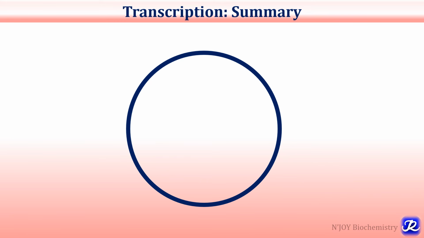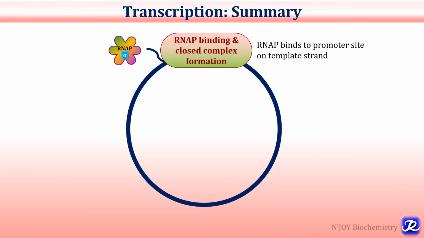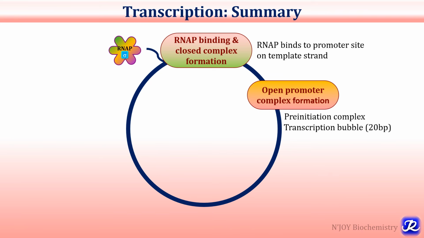Transcription is the process of synthesis of RNA from DNA. It is a cyclic process and it involves 6 important steps. In the first step, RNA polymerase holoenzyme binds to the template and there is formation of a closed complex. So RNAP binds to promoter sites on the template strand to form a closed complex. In the second step, there is formation of an open complex because of unwinding of DNA. It is also called the pre-initiation complex, and there is formation of a transcription bubble which is 20 base pairs long.